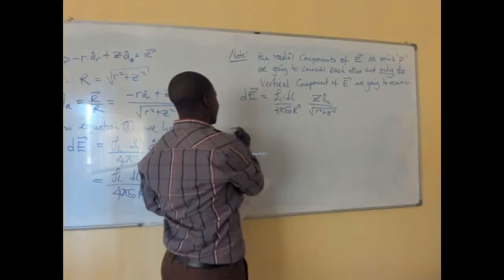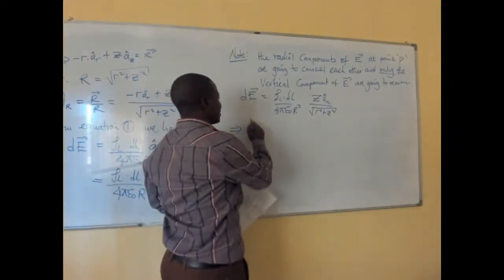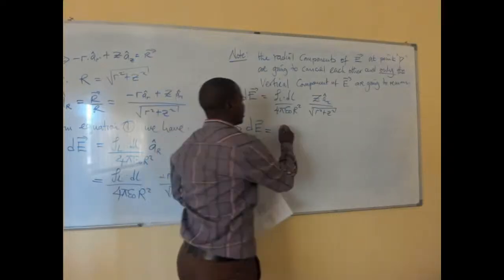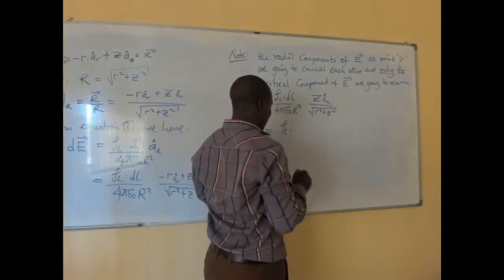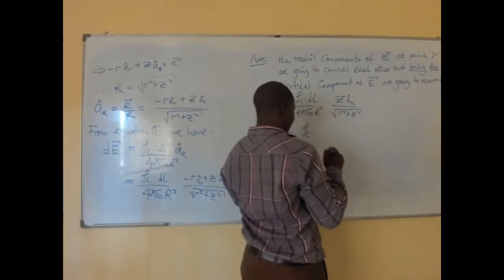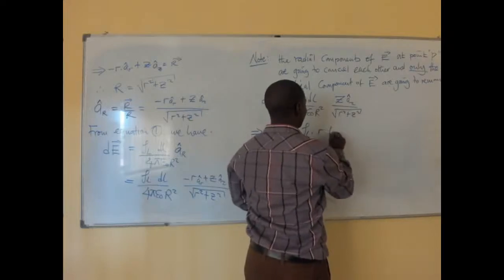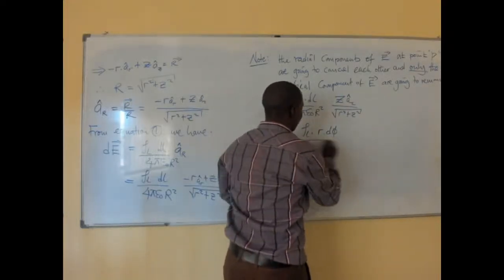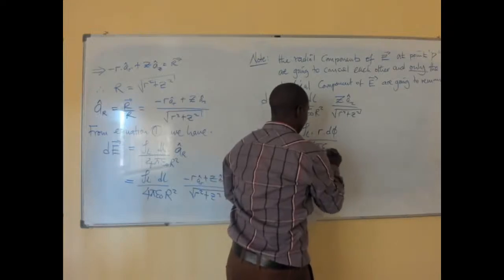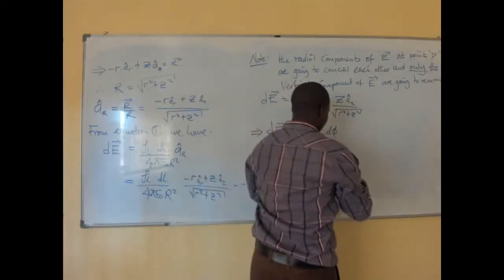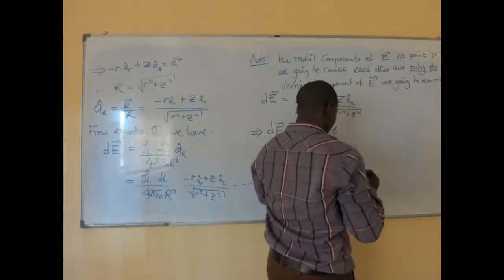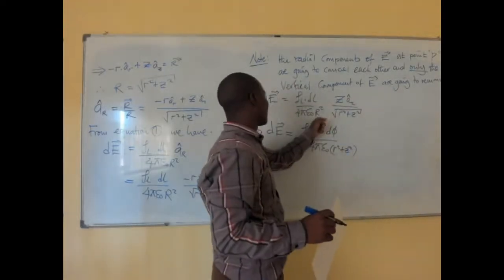So the implication here is that dE must be equal to the linear charge density multiplied by dl over 4 pi epsilon 0 into r squared plus z squared, for which we have replaced r squared.